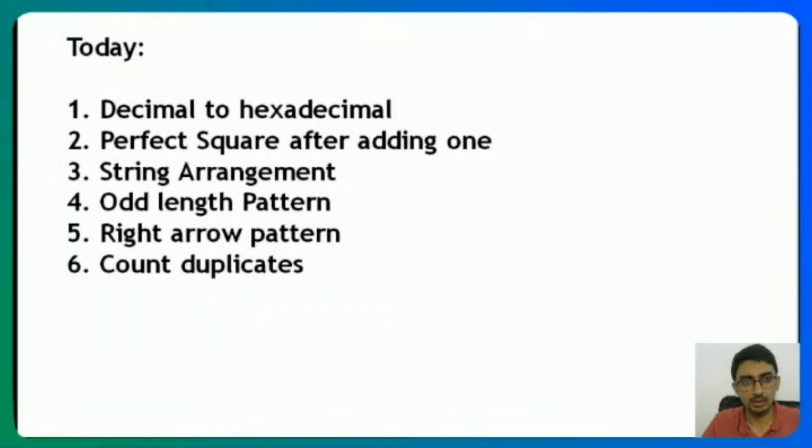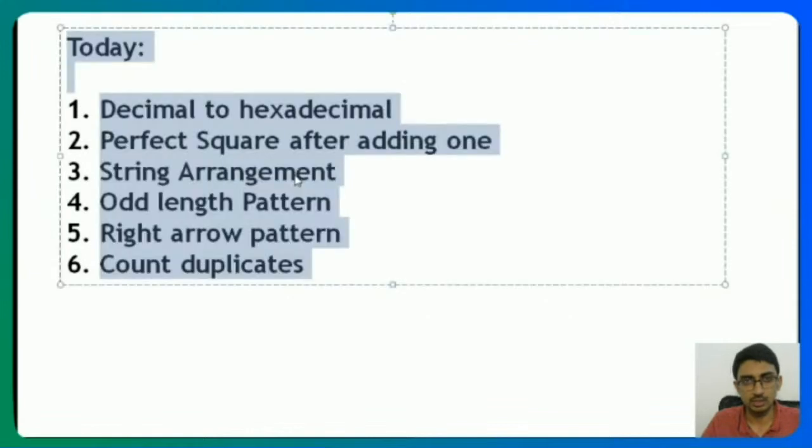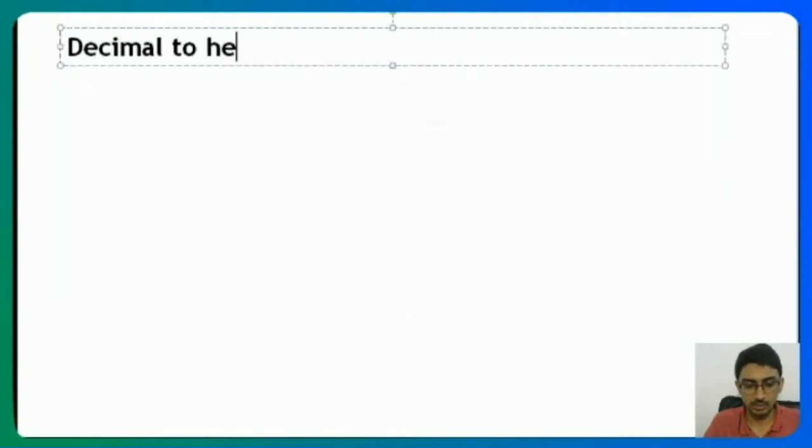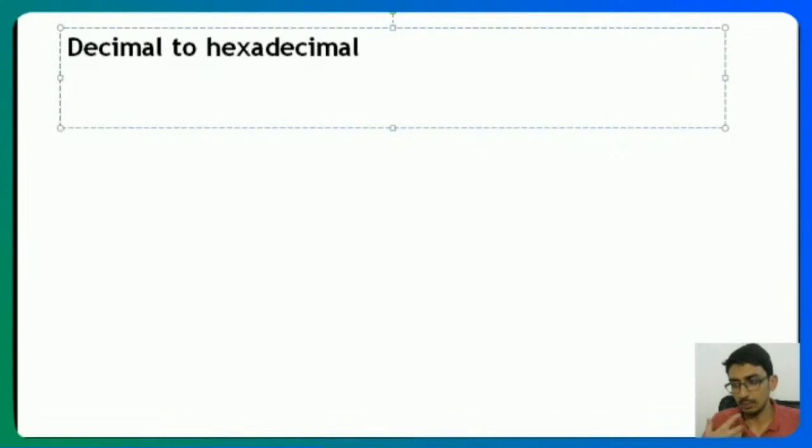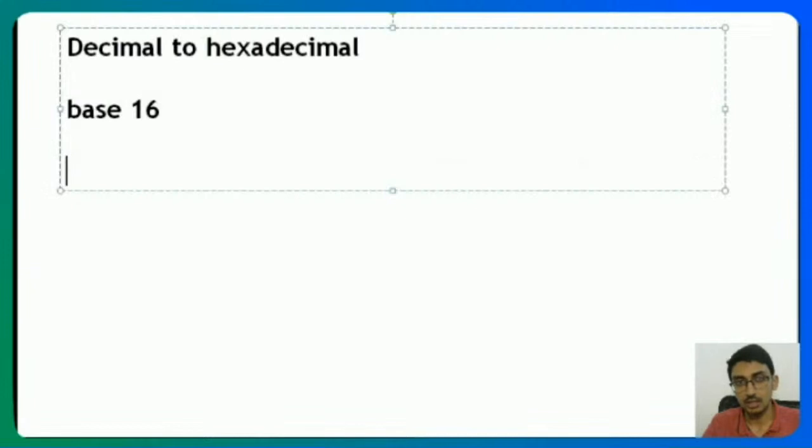All right, let's start looking at the logic for it, at least. Decimal to hexadecimal. What did we say? Anytime you are given a decimal number and you want to convert it to another base, in this case the base is 16. Hexadecimal is 16. If I want to convert a decimal number to base 16, what I need to do is take that particular decimal number and keep dividing by 16. So for example, let's say I am giving you the number 90. Now I want to convert 90, which is in base 10, to base 16.